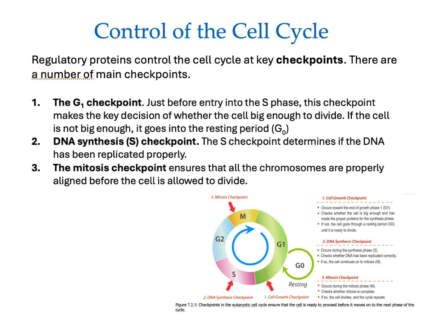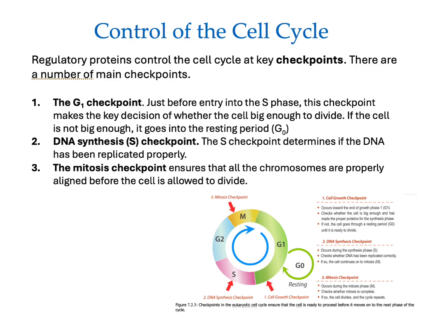The second checkpoint is the DNA or S checkpoint. The S checkpoint determines if the DNA has been replicated properly. So if, of course, the chromosomes that have been duplicated in S have all been duplicated properly, everyone has now another side to it, so to speak, then this cell can go on to the